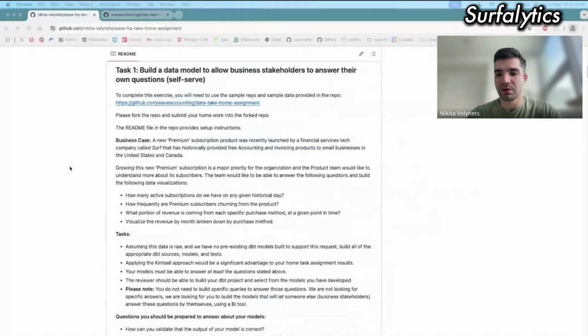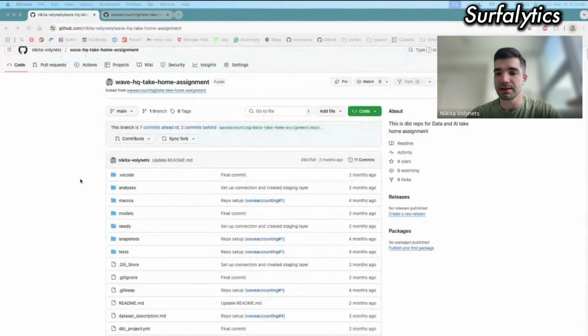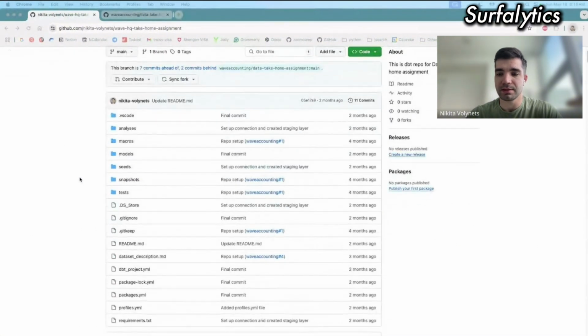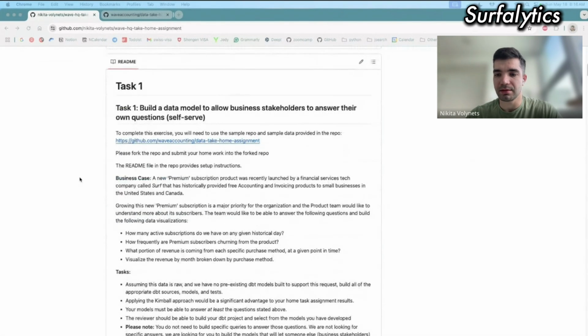This is the home task that I completed for a senior analytics engineering role at a fintech company. They gave me three tasks that I submitted, and it seems like I did it quite well because I passed this round, but it's not ideal as well. I think there are some areas for improvement, and we will discuss them today as well.